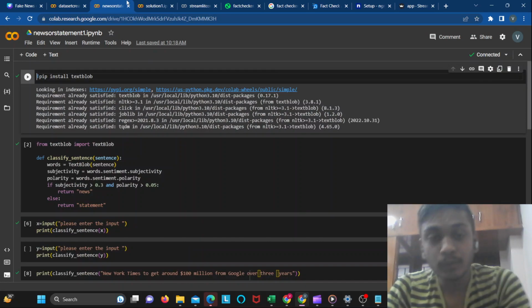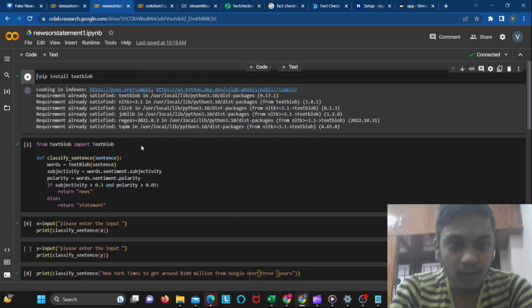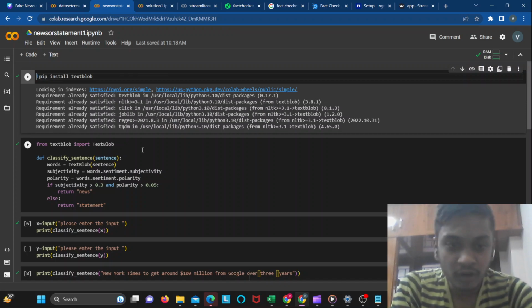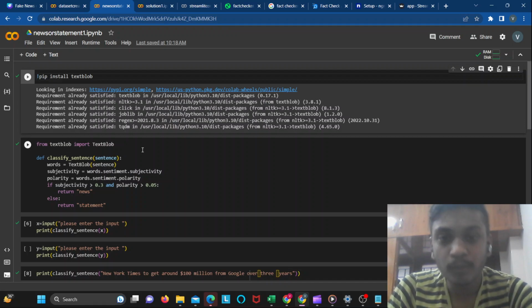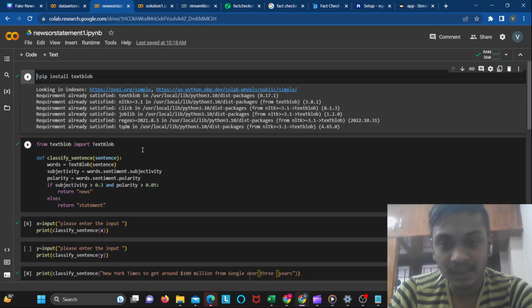Now the main motive of the project is to first identify whether a given sentence is a statement or a news. For that we use TextBlob. TextBlob identifies the subjectivity and polarity of words and sentences. Subjectivity is how objective or how subjective the sentence is. The more the subjectivity, the closer it is to news, and if it has less subjectivity, then it may be a statement.